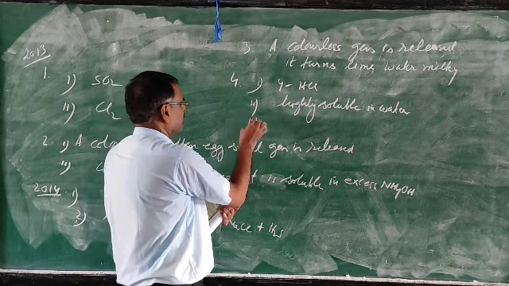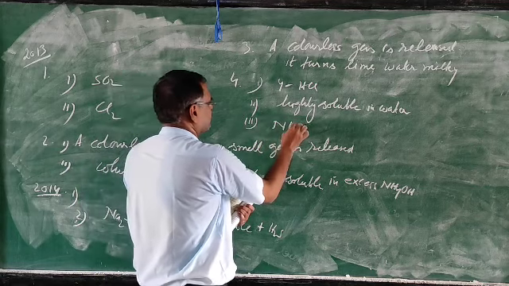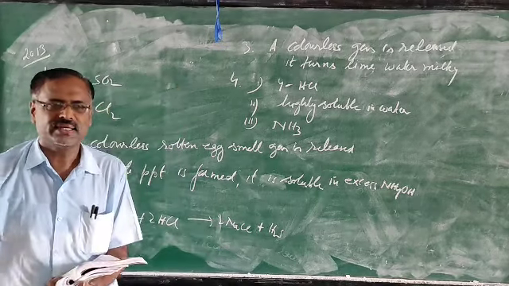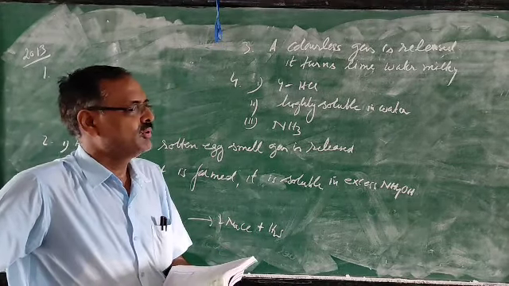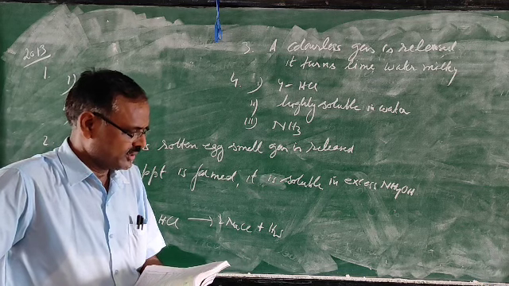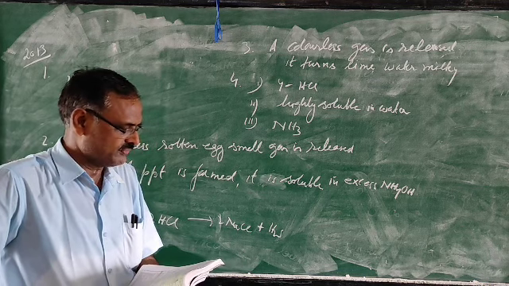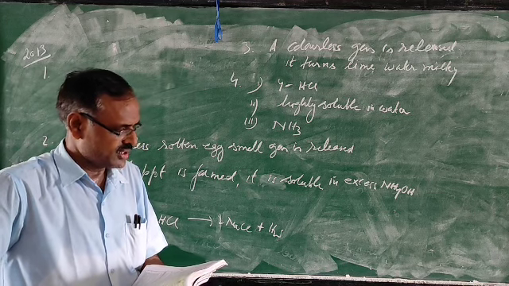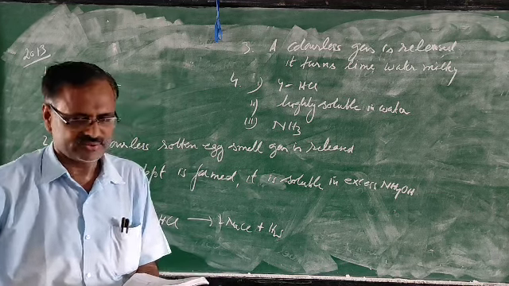So ammonia. You know that two gases are highly soluble, HCl and ammonia. HCl is acidic, ammonia is basic. Both give the fountain experiment. So here in the 2014, you can solve in the copy, and the next questions we will discuss in the next class.